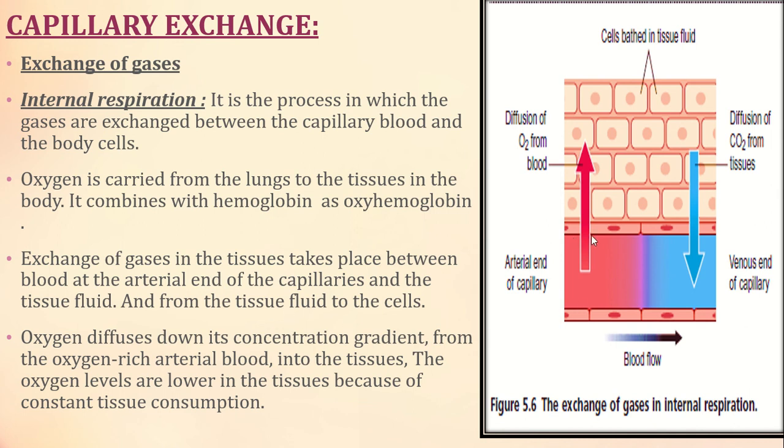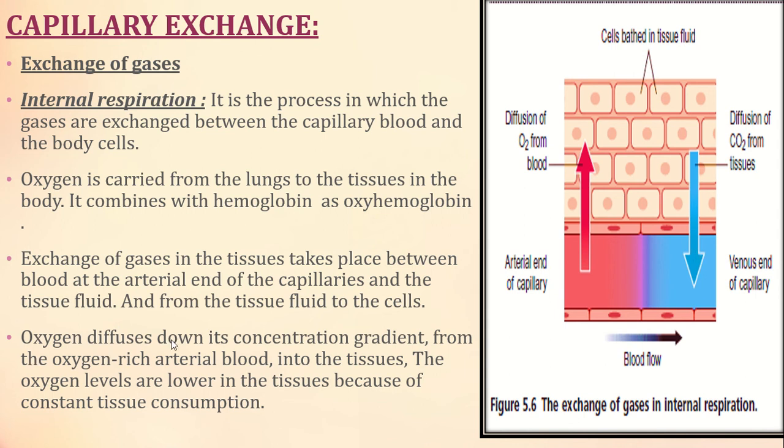So from the arterial end, it takes place in the tissues, and from the tissues it goes again back to the venous end of the capillary. Okay, so here you can see the oxygen-rich blood being carried, and when the tissues need a greater amount of oxygen, the oxygen is transferred from the high concentration area to the low concentration area. Oxygen is more here. Now the carbon dioxide is diffusing from the cells, excreted from the body tissues, into the blood.